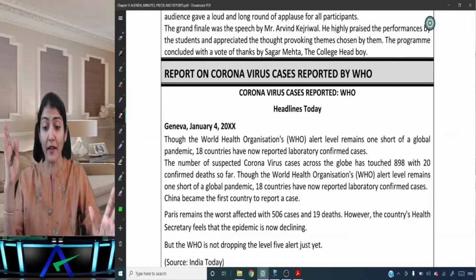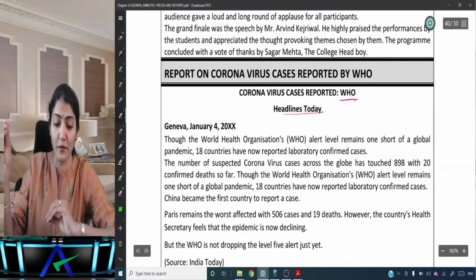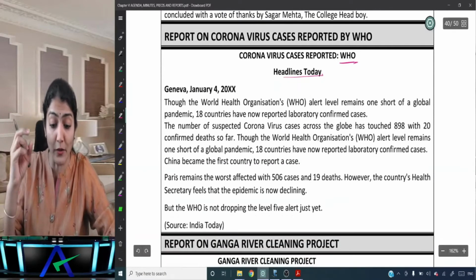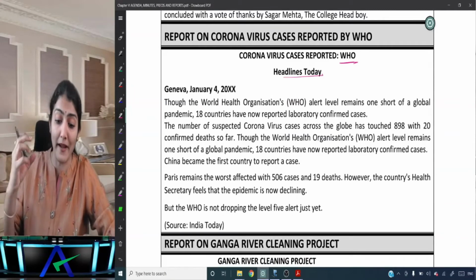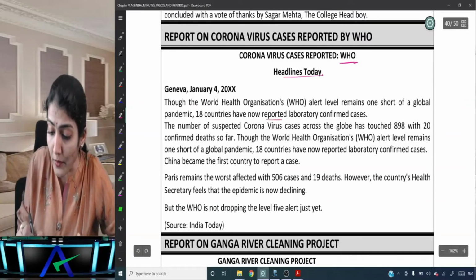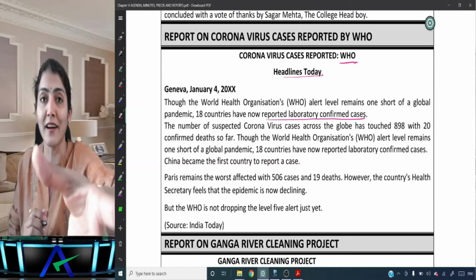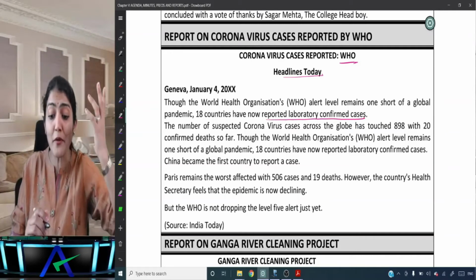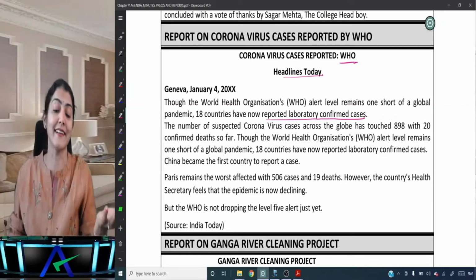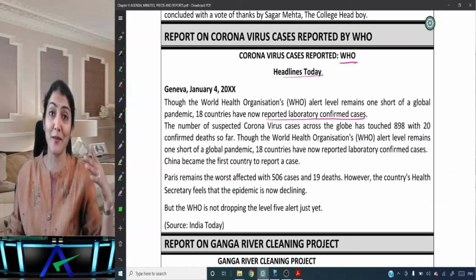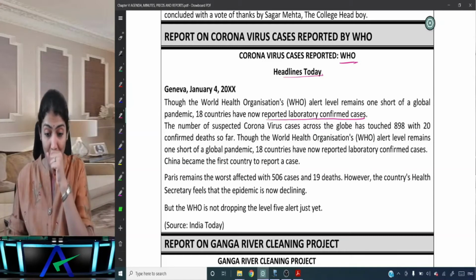Okay, then report on coronavirus cases reported by the WHO. So now again it's a newspaper report over here. Headlines today, Geneva, January 4. Though the World Health Organization's alert level remains one short of a global pandemic, 18 countries have now reported laboratory confirmed cases. So this is the time when COVID had just entered into the world. The number of suspected coronavirus cases across the globe has touched 898. Now if you know the numbers, it's altogether at a different crore level now. And with 20 confirmed deaths so far.